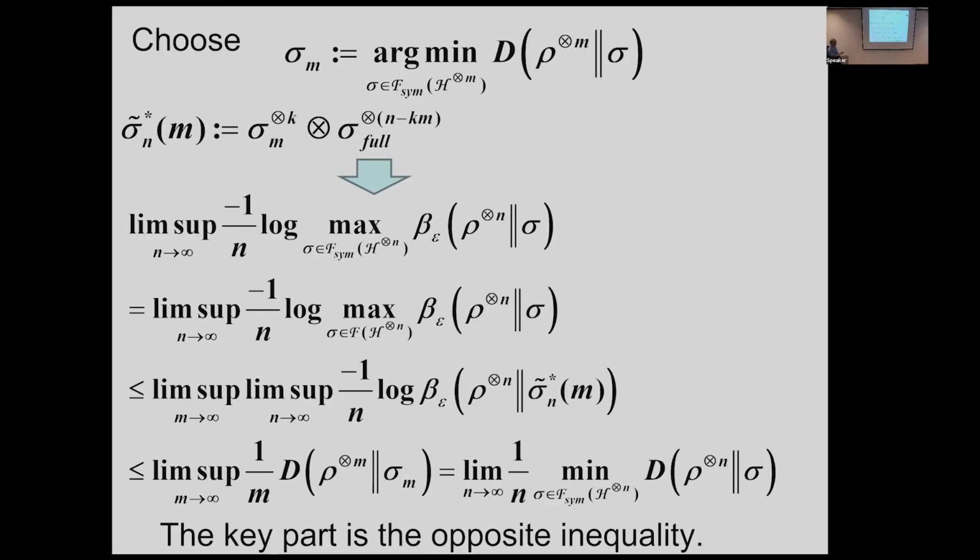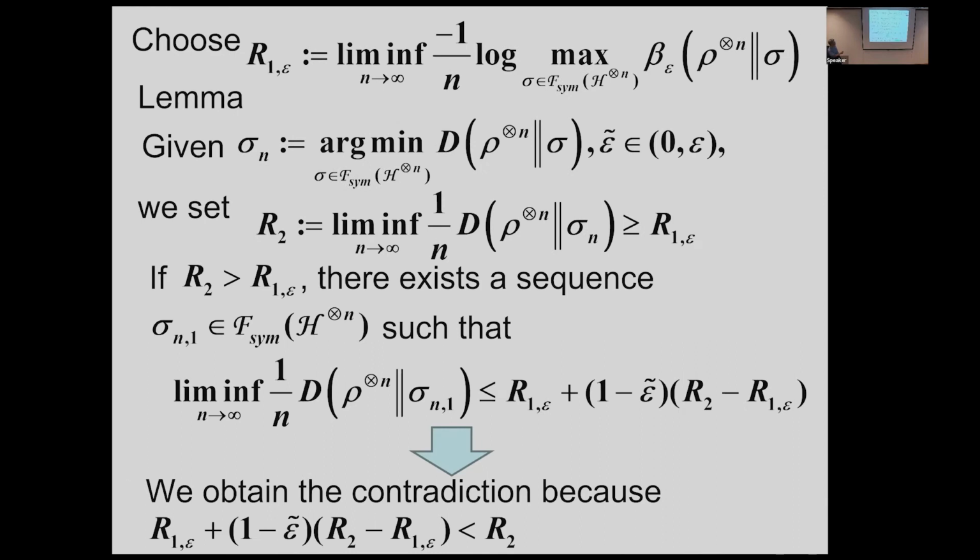We define R1 epsilon, and we want to show that R1 is equal to this one. We choose the optimum sigma n in the sense of relative entropy, and we choose R2 in this way. This one is always greater than this one, because I already mentioned that we have this inequality. So we want to show the opposite inequality.